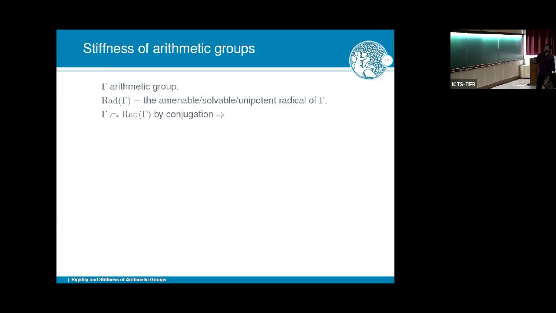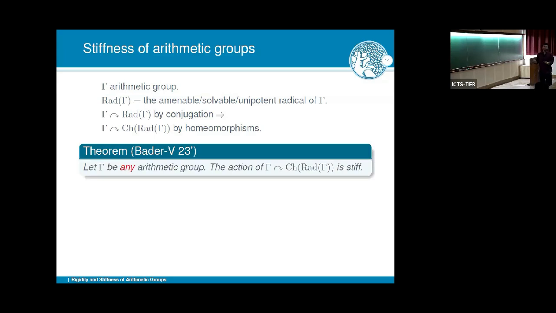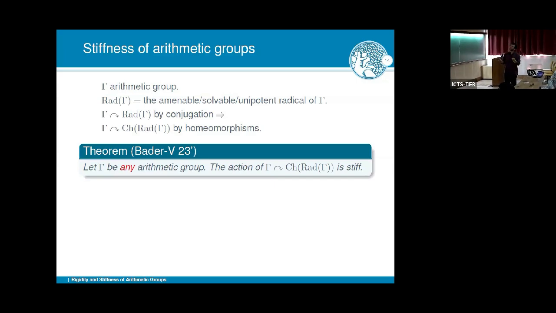Now gamma acts on this normal subgroup by conjugation, and this induces an action on the dual by homeomorphisms. So this is my dynamical system I'm interested in. And the theorem is that you take any arithmetic group. Here I don't assume anything, not semi-simple, not higher rank, not anything. Somehow there's enough structure inside the theory of algebraic groups, of arithmetic groups, to ensure that always when gamma acts on the radical or on the dual of the radical, it acts in a stiff way, that there aren't really interesting random walks. The stationary measures are somehow always invariant.